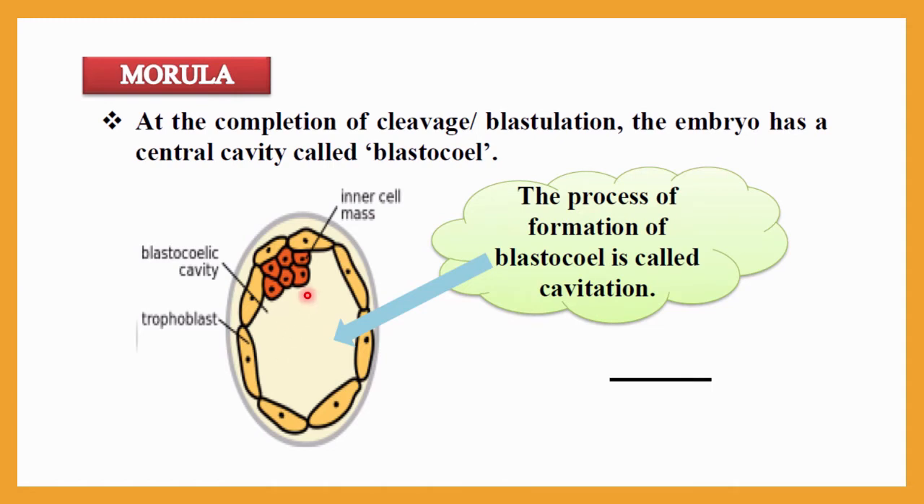Here one space is generated, so the central cavity is formed and that is called the blastocoele, and the formation of the blastocoele is specifically called cavitation. The process of formation of the blastocoele is called cavitation. That appears after completion of cleavage, meaning after the morula stage.